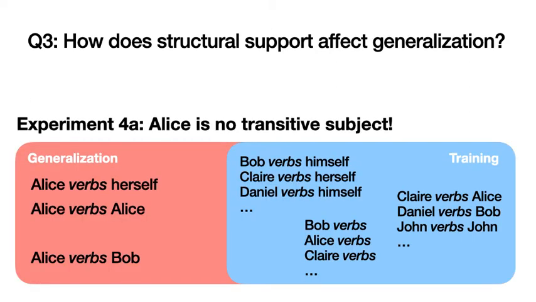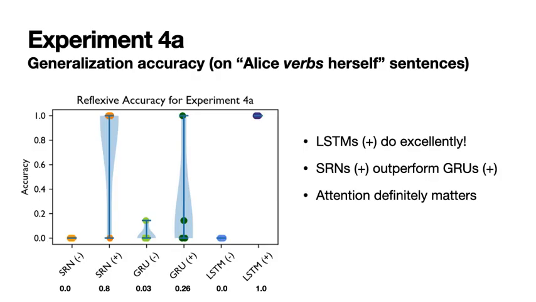In experiment 4a, we withhold all semantically and syntactically reflexive sentences involving Alice, as well as all sentences where Alice appears as the subject of a transitive verb, like "Alice verbs Bob." Intransitive sentences involving Alice, like "Alice verbs," or sentences where Alice is the object, like "Claire verbs Alice," are still present in training. Here we show a violin plot of accuracy by model type on "Alice verbs herself" sentences.